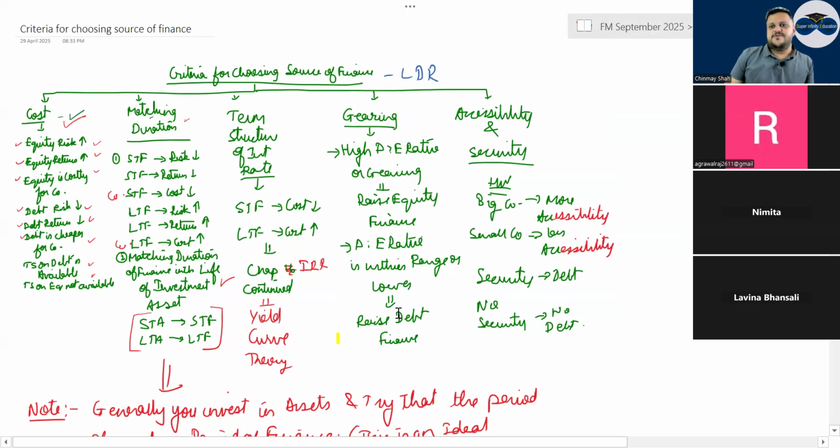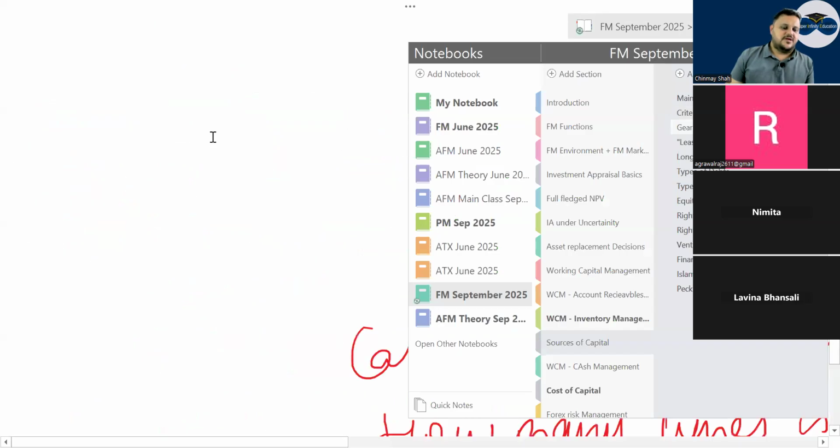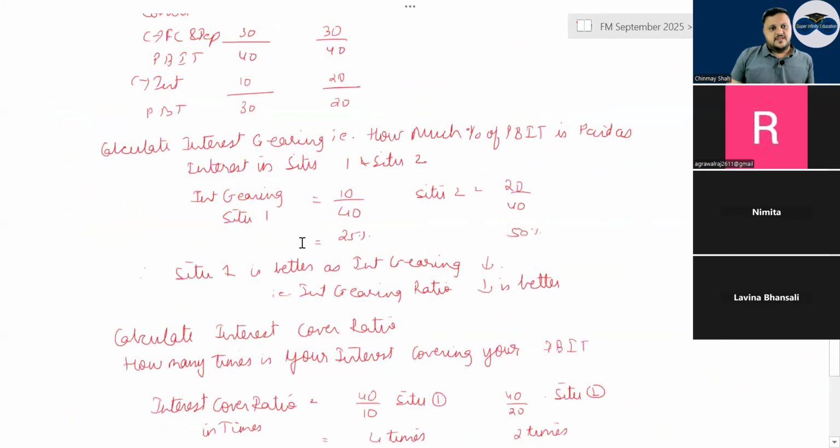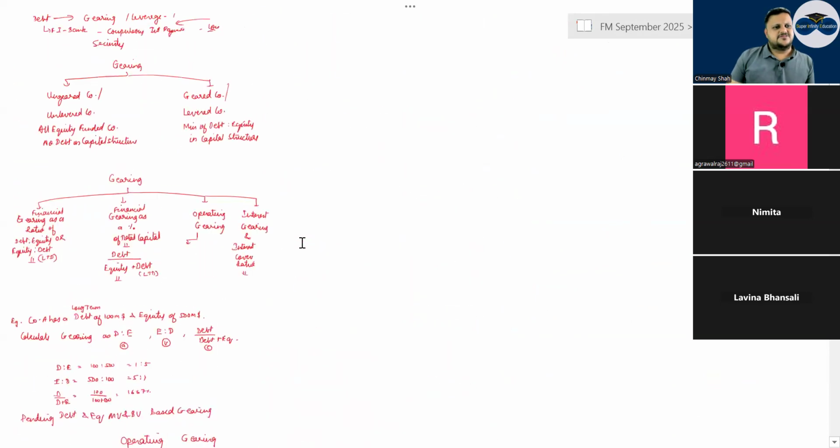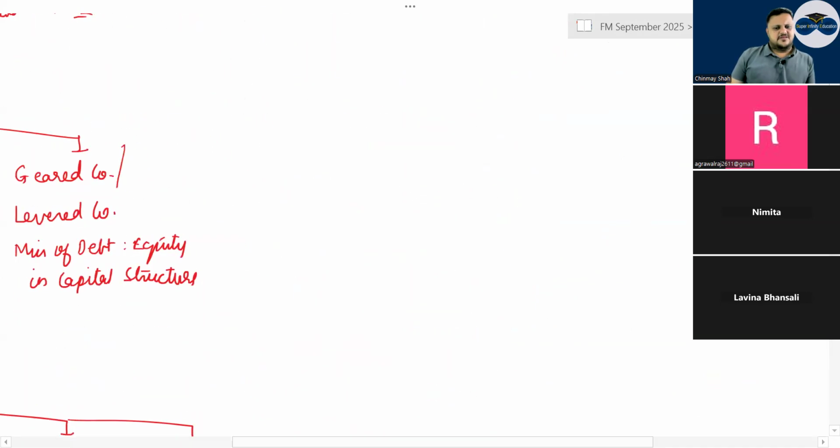Then gearing. If you have a high debt equity ratio, and gearing is very high, take equity. If the debt equity ratio is low, you can take debt. Accessibility and security: a lot of big companies have more accessibility to more sophisticated sources of finance, and small companies have less accessibility to sources of finance. For security, debt requires security. If there is no security, you will not get a good debt amount. Gearing is there, right?